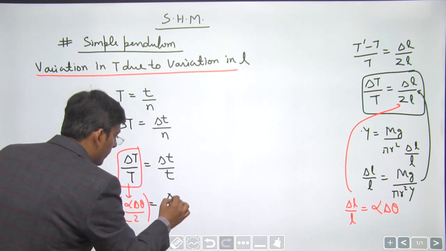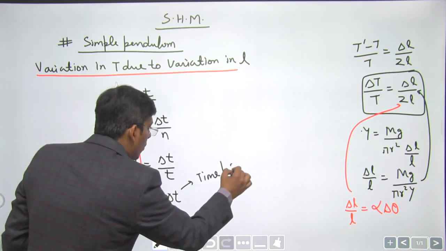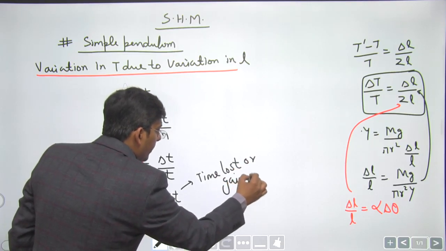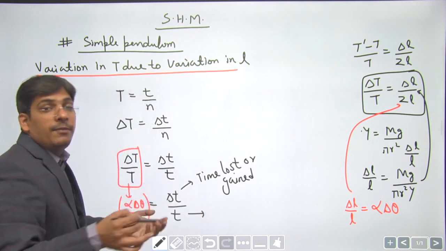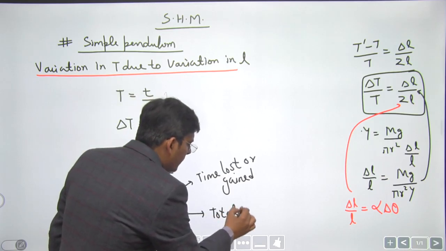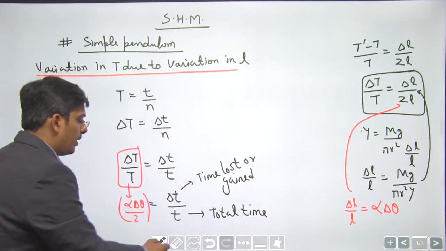Delta T is the time lost or gained in total time T. In say 1 day, 5 days, 1 month, whatever the case may be. This is total time. Okay, this is a very, very important question, dear students. Kindly note down, dear students.